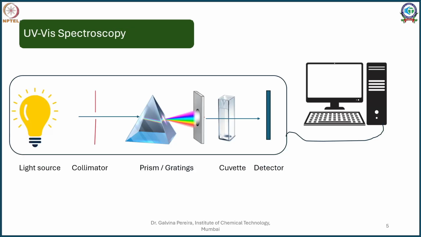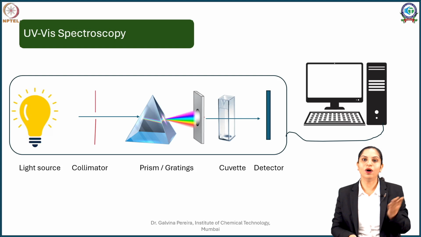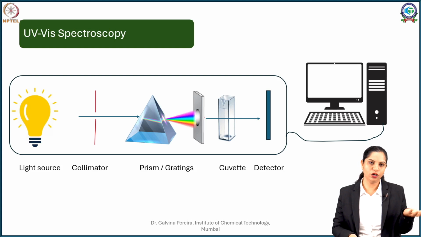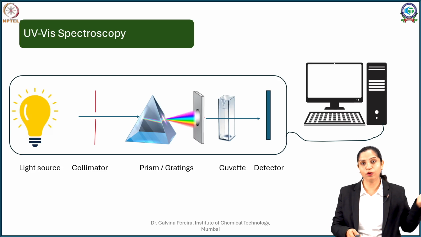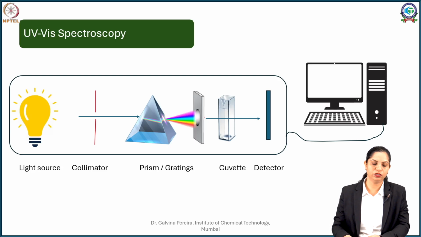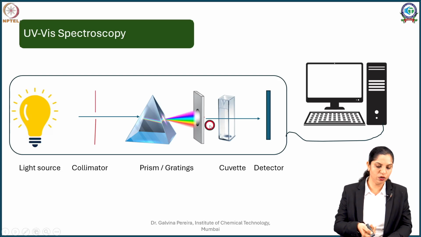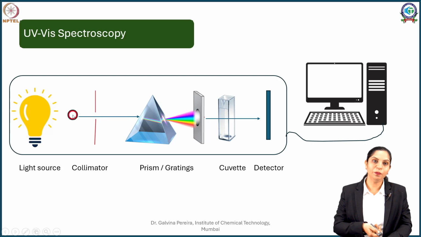So what is the spectroscopic method? Let's try to understand with a simple example of UV-Vis spectroscopy. In UV-Vis spectroscopy, you have a lamp corresponding to UV, that is the deuterium lamp, and one corresponding to visible light, that is the halogen lamp. Both of these lamps cover a broad spectrum of light, from 200 to almost 800, in some cases even 900 nanometers.